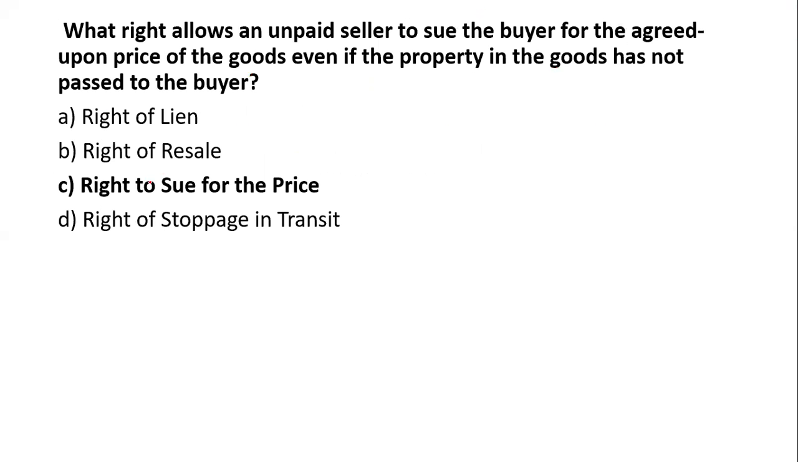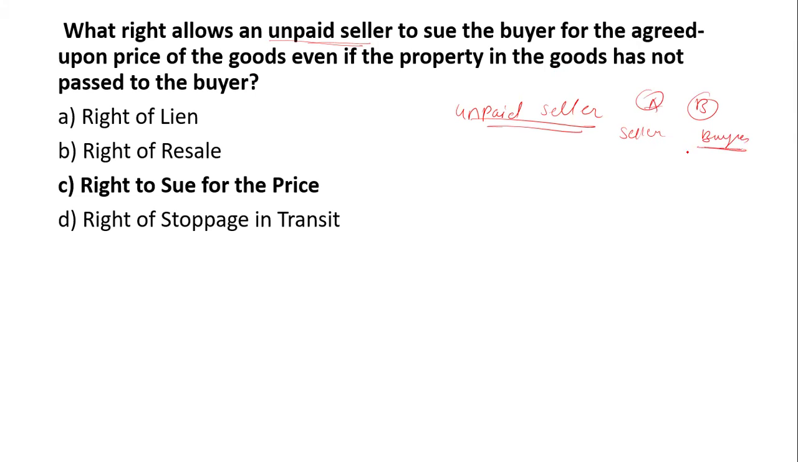Clear? Now, what right allows an unpaid seller to sue the buyer for the agreed price of the goods, even if the property in the goods has not passed to the buyer? The question is about an unpaid seller. Suppose there is a person A and a person B. A is a seller and B is a buyer.